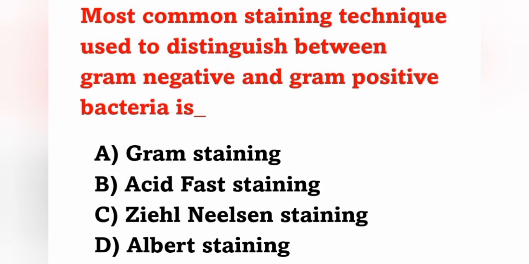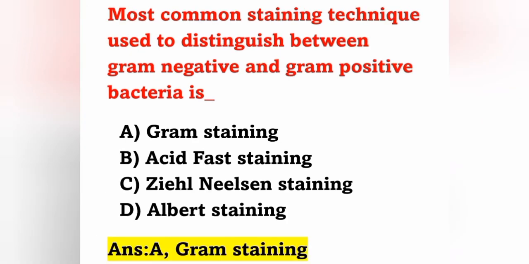And the next question: most common staining technique used to distinguish between gram negative and gram positive bacteria is? Option A, gram staining. Option B, acid fast staining. Option C, Ziehl-Neelsen staining. Option D, Albert staining. The staining technique used to distinguish gram positive and gram negative bacteria is gram staining. Option A is the correct answer.